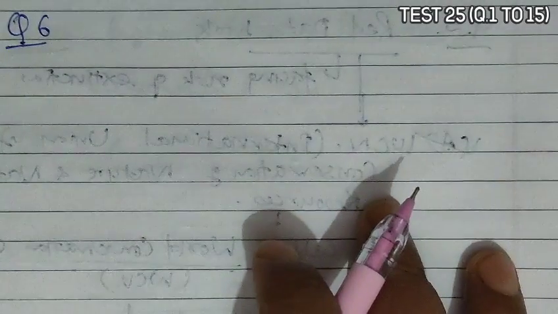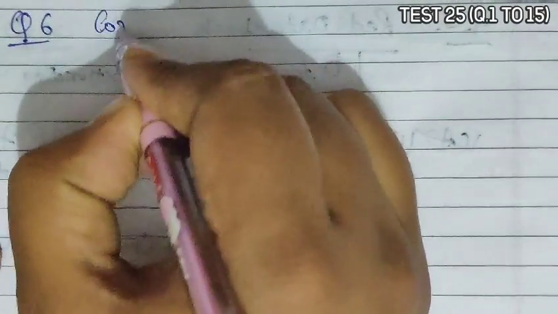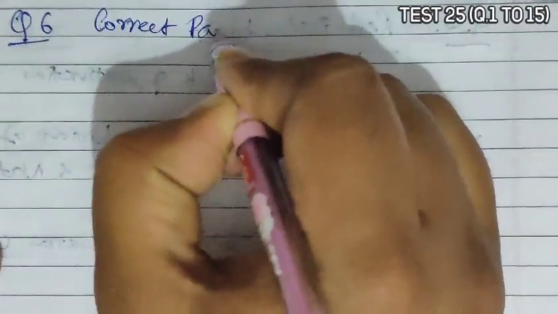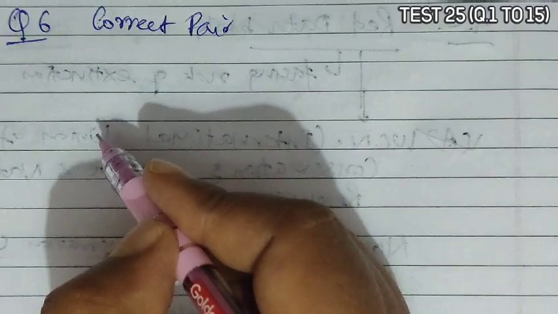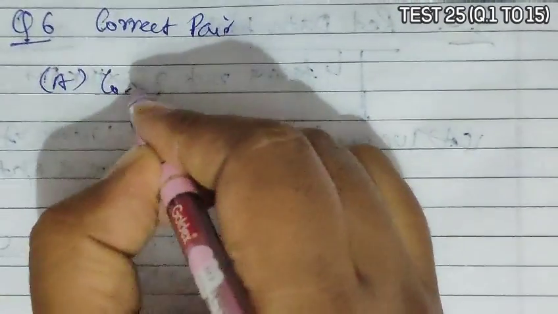Question 6. Question 6 asks to choose the correct pair. We have to select a correct pair. Now in this, option A is given as co-extinction.